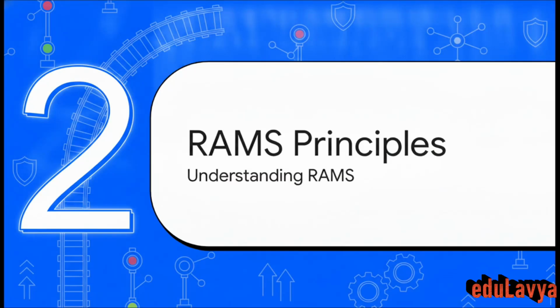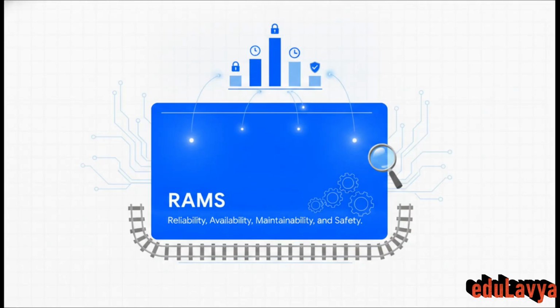Moving on to Section 2, Understanding RAMS Principles. This is the foundational engineering framework that makes long-term safety possible. RAMS is a really important acronym here. It stands for reliability, availability, maintainability, and safety. Think of these as the four pillars that create total system dependability.